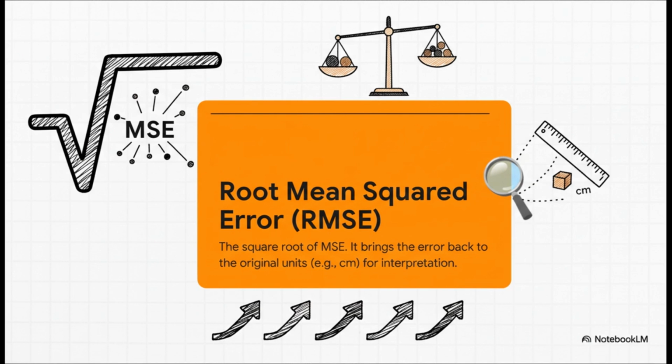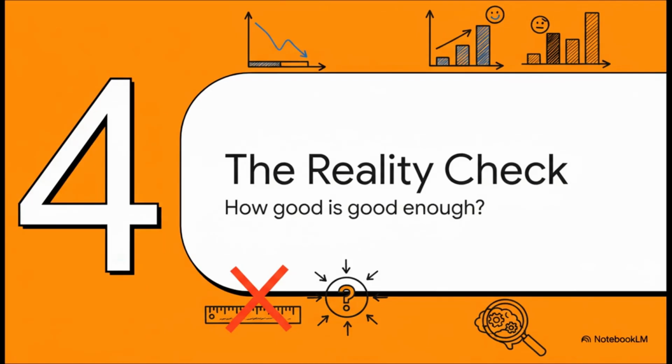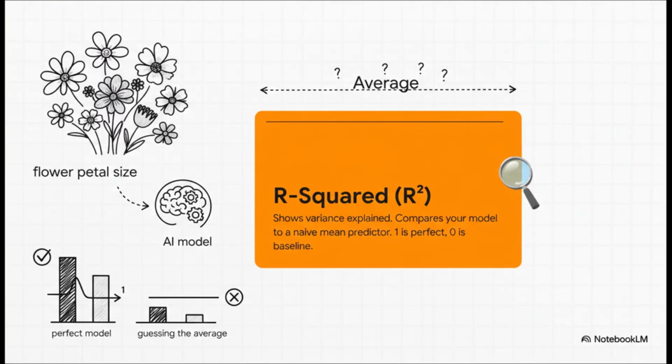It's really the best of both worlds, a tough judge and a clear communicator. Okay, so we know our model is off by an average of, let's say, $300. Is that good? Is it terrible? How would we even know? Without some context, that number is just floating in space. We need a reality check. We need a baseline to compare it to. And for that, we have R-squared.